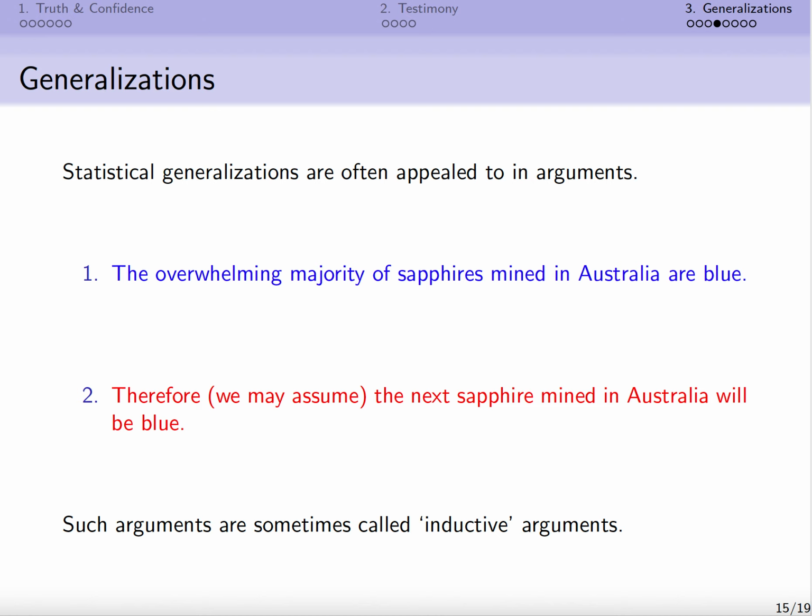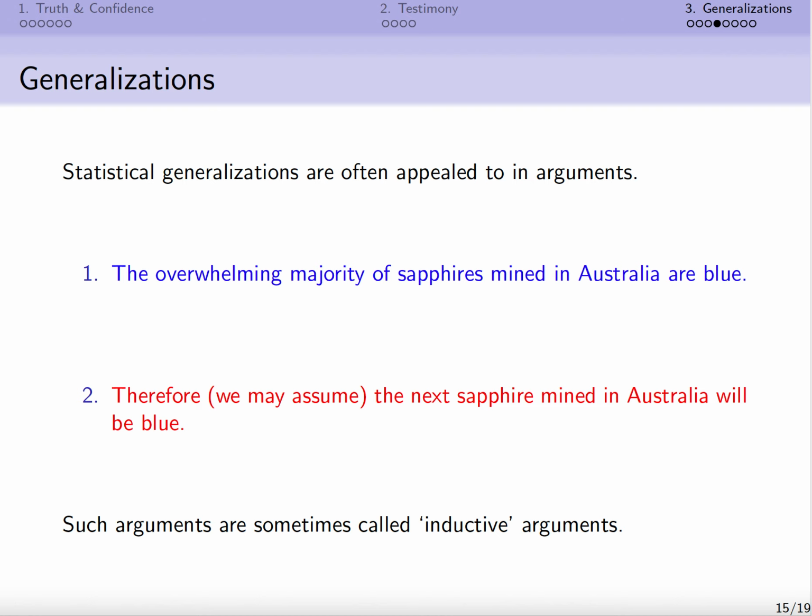Just like universal generalizations, statistical generalizations are often appealed to in arguments. So consider something like the following: the overwhelming majority of sapphires mined in Australia are blue. Therefore, we may assume the next sapphire mined in Australia will be blue. Now, the premise in blue doesn't deductively entail the conclusion in red.